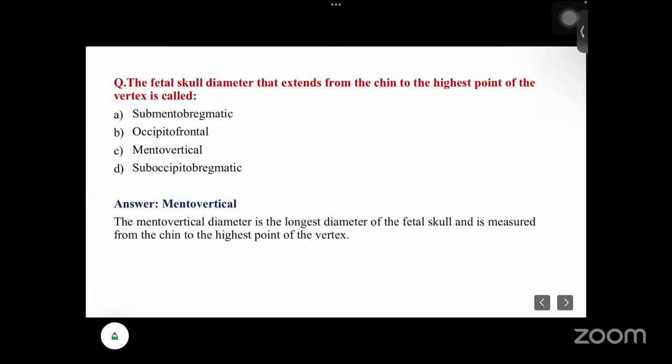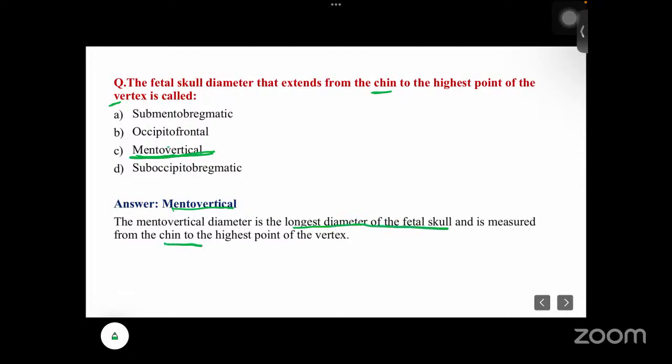Here the answer is mentovertical. Okay, so the mentovertical, just think the chin here, we can also call it a mentum. V for vertex, that means vertical. So that means M and V, mentovertical. The answer is mentovertical. So the mentovertical diameter is the longest diameter of the fetal skull, and it is